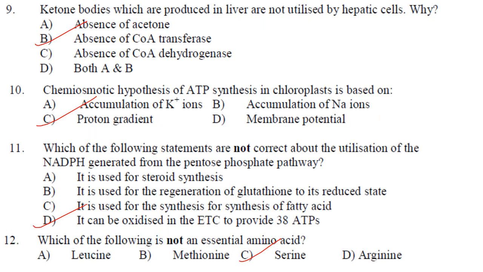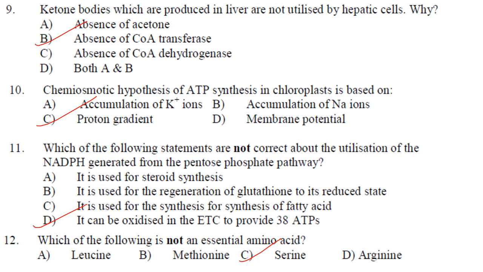Then ketone bodies which are produced in the liver are not utilized by hepatic cells. Why? Because the hepatic cells lack the necessary enzyme, that is beta-keto-acyl-CoA transferase. So they have not given beta-keto-acyl. They have only mentioned absence of CoA transferase. So that is the answer.